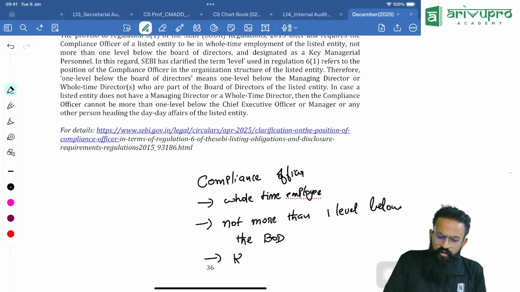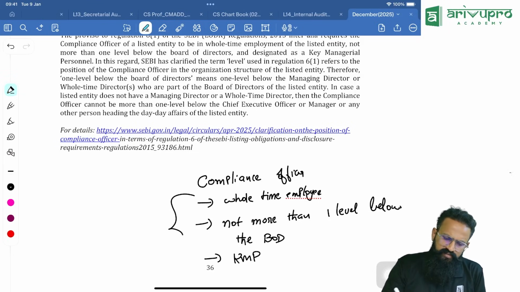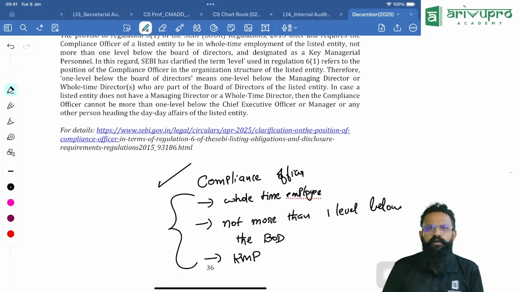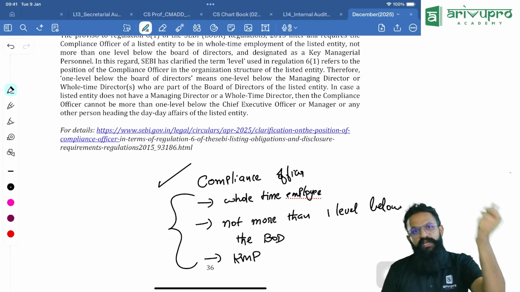And remember, you should designate him as a KMP. So only a person who satisfies all these three can be appointed as a compliance officer. He should be a whole-time employee, he should not be appointed more than one level below the board, and he should be called a KMP.